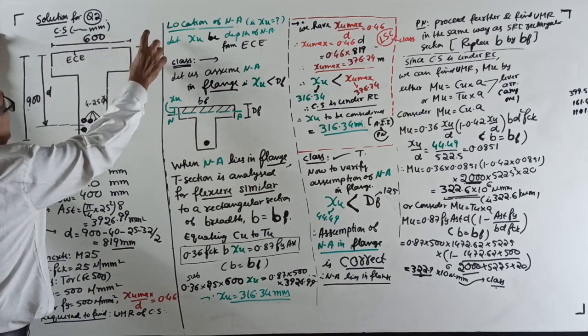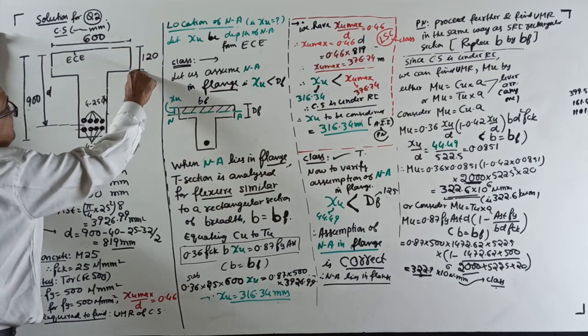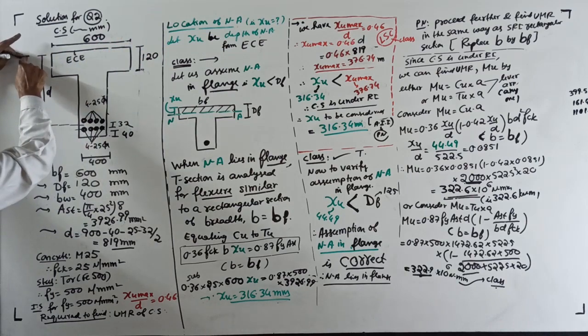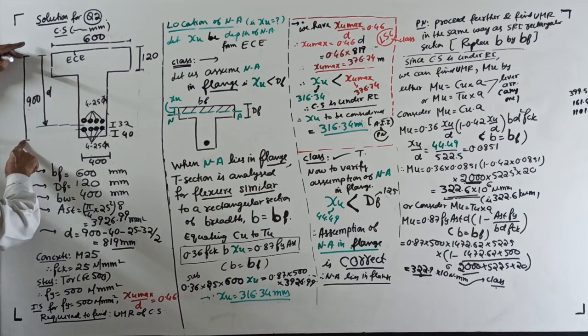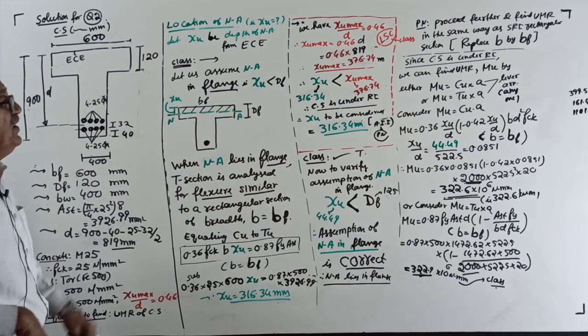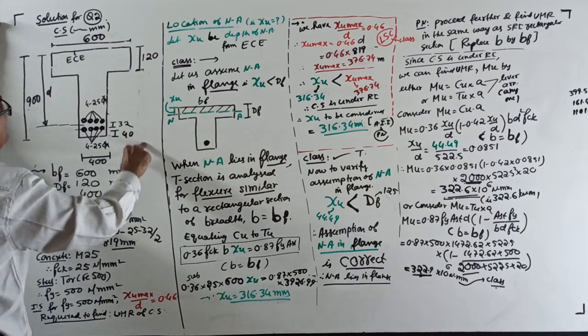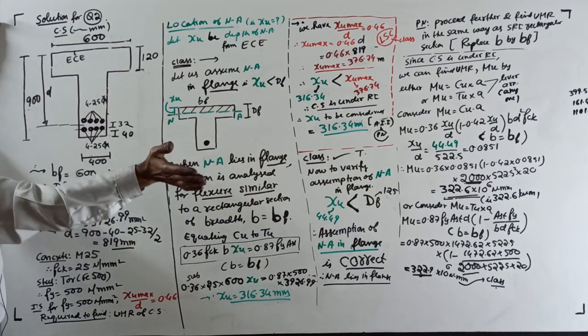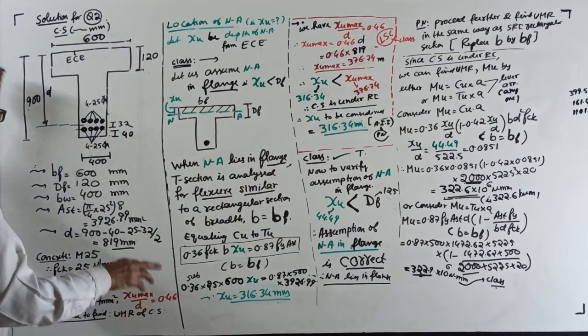They are given 600, 120. Last time this depth was given, and adding them you get the overall depth. This time directly overall depth. In the offline class I will ask, so you can find this. Yes sir, why do you want it? Not required. We require depth of flange and D. Okay, find it if you want. Waste of time. Okay, start.